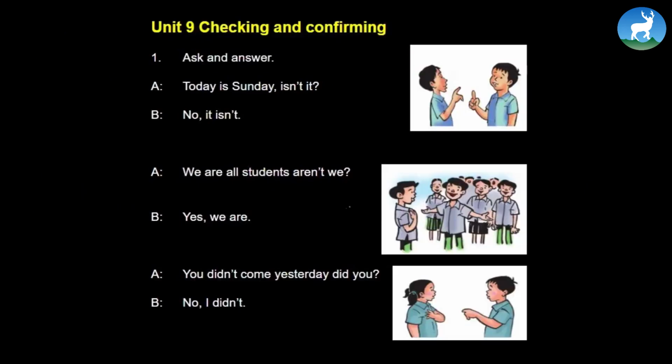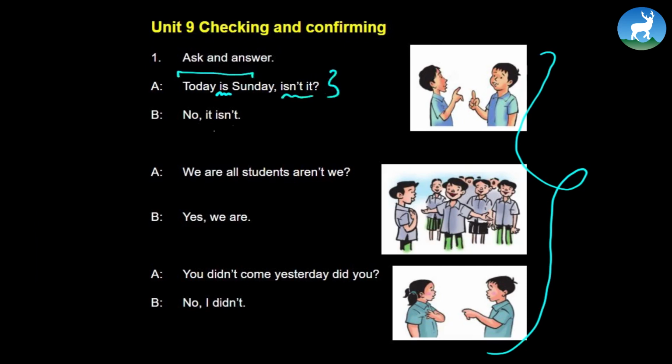I want you to observe the picture right here. Checking and confirming, ask and answer. Observe the picture first of all. I just wanted to be a vivid observer here. So we observe the picture and now we read. Today is Sunday. Look at that. Today is Sunday, isn't it? Positive statement, negative question tag. Today is Sunday, isn't it?